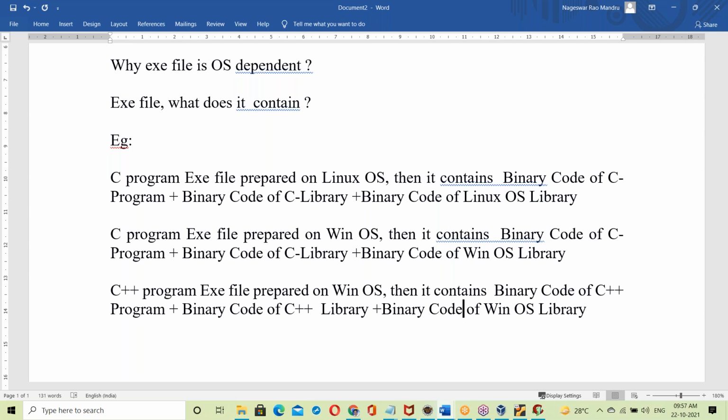So at the time of creating the exe file itself, the OS library becomes part of the exe file. At the time of creating the exe file itself, the OS library links to the exe file. Okay, one second.